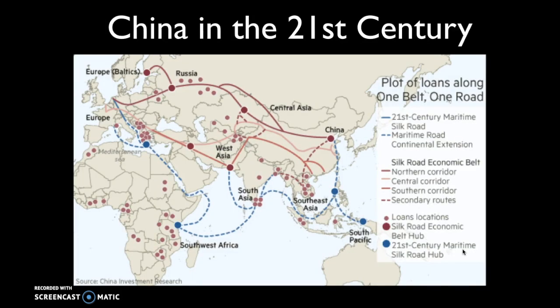China in the last 5 years has also been involved in a project that I want you to be aware of called the Belt and Road Initiative. And what the Belt and Road Initiative involves is trying to rebuild some of these trade networks, the Silk Road, the Indian Ocean sea lanes. And they're doing this by supporting infrastructure projects, the building of railroads, the building of ports, the building of bridges in various other countries besides China that are maybe a little bit struggling more economically.